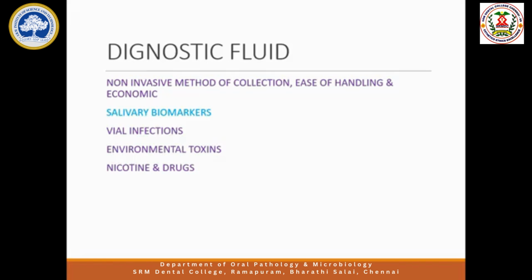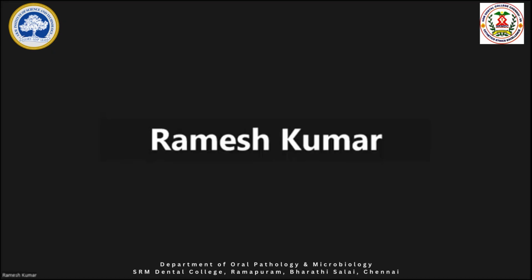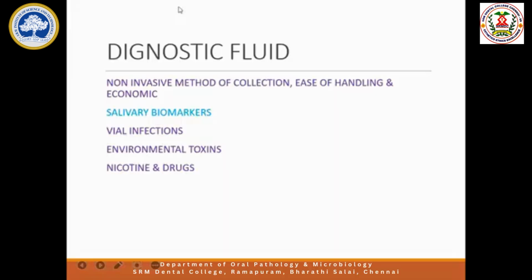That is, cancer cells will produce some substances, and sometimes our body will produce substances against the cancer cell. Likewise, in some cancers the body will produce some substances against the cancer cell. In some cancers, the cancer cell itself will produce certain substances.